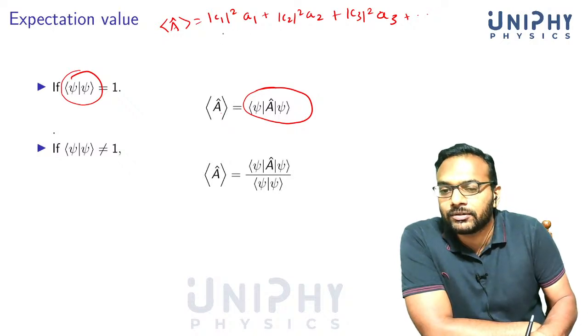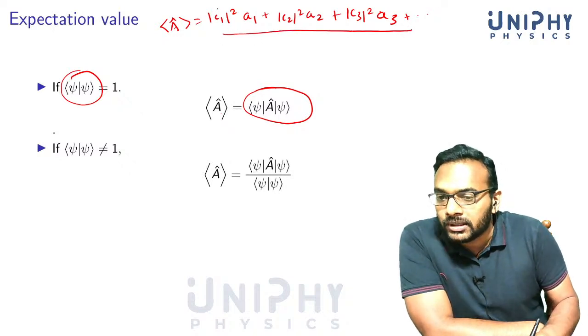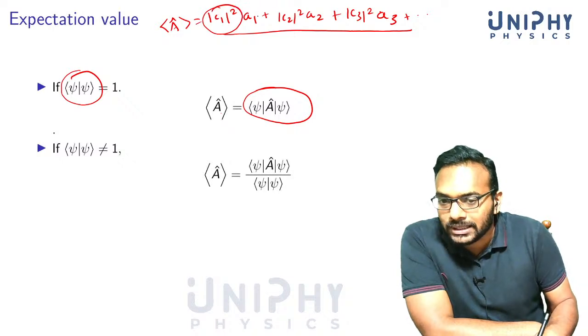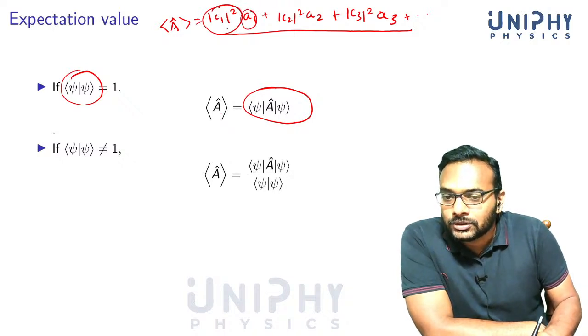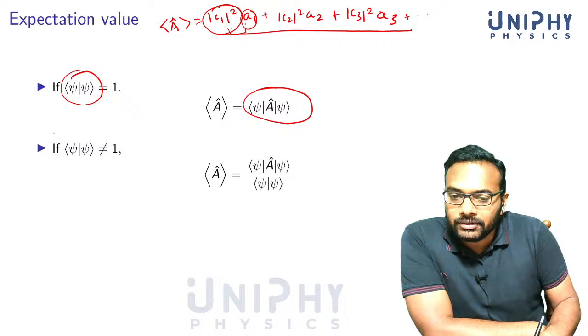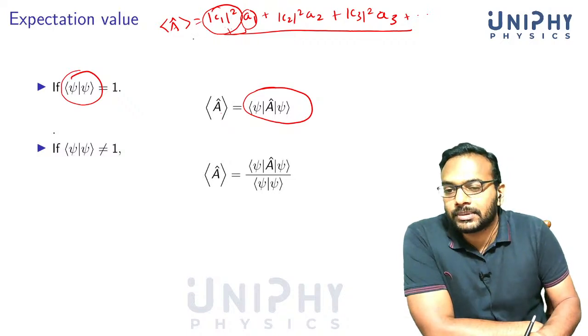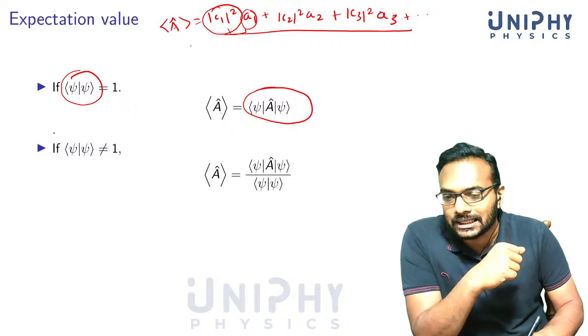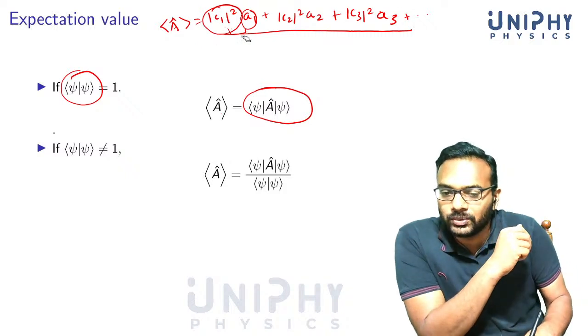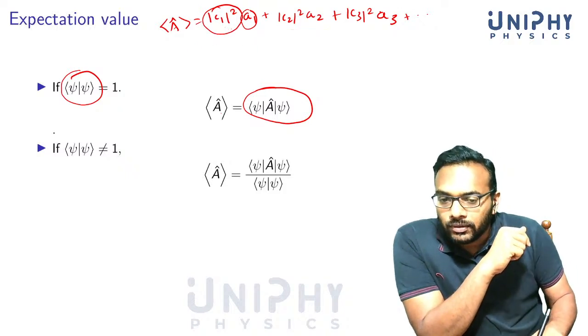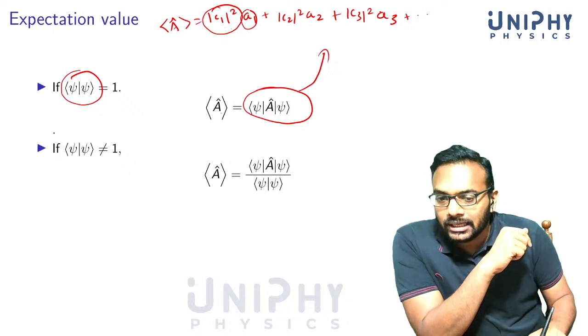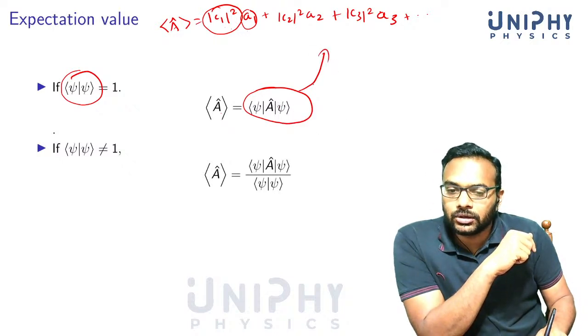I said this is the way to calculate the expectation value because this gives the probability of measuring a value A1. So you just multiply with the probability and add, and you will get the expectation value. This is what I proved in the last class. You can check the video if you are not familiar with this. Now I am saying that it can also be calculated in this form. So how do we do that?